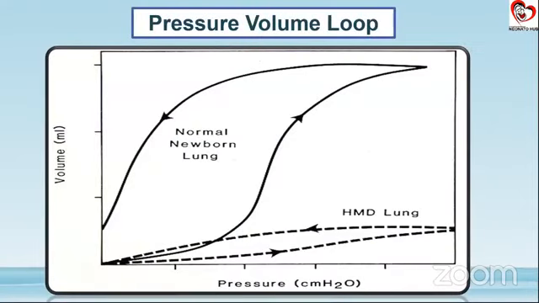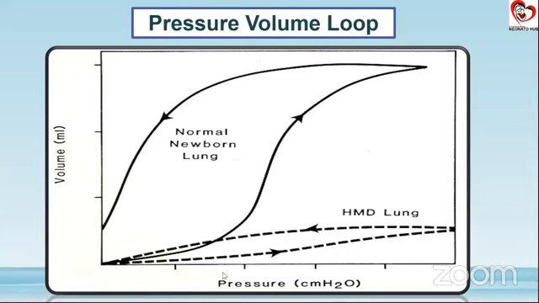I'm sure all of you must be aware of this pressure volume loop. This typical pressure volume loop, whenever you see it, is diagnostic of RDS. And this is what you are going to see whenever you ventilate a child. This is the pressure volume loop which you see on the ventilator graphics. What this means is that your x-axis denotes the pressure and the y-axis denotes the volume. So as we can see, this is the normal lung. This is the inspiratory loop and this is the expiratory loop.